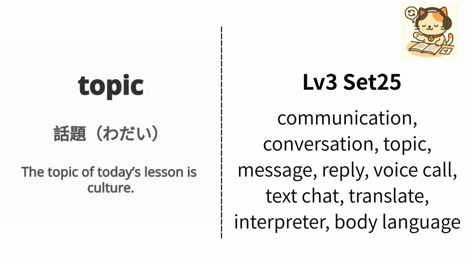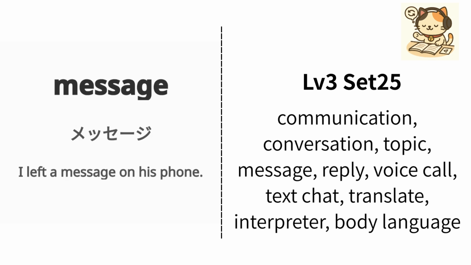English is topic. Japanese is 話題. Example, the topic of today's lesson is culture. 今日の授業の話題は文化です. Repeat, topic, topic.